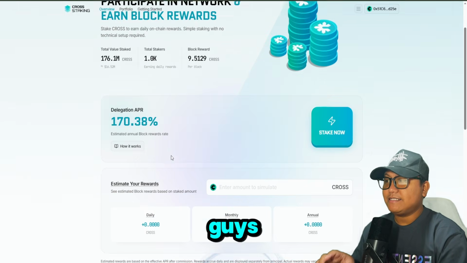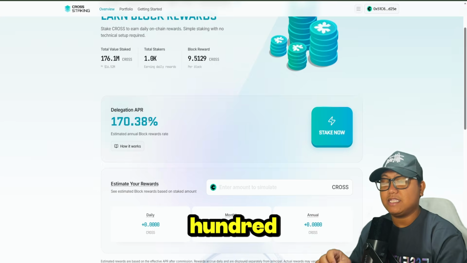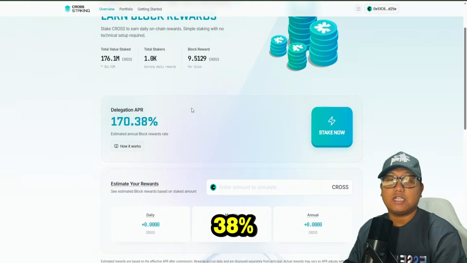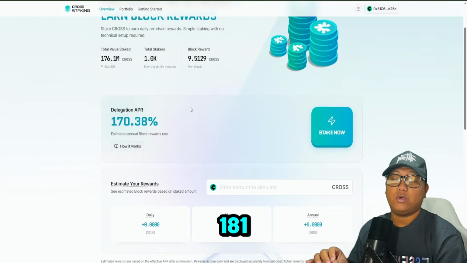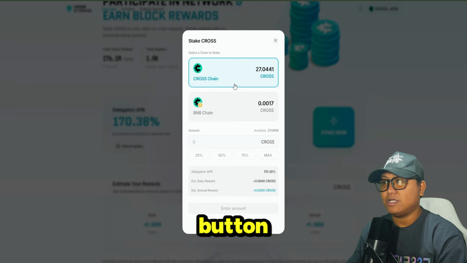But right now guys, this is the current delegation APR of our cross token. So 170.38% compared to before, a 181 APR guys. If you want to stake, just click the stake button here guys.